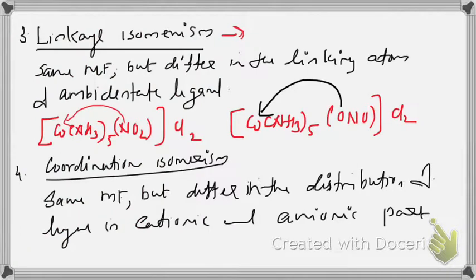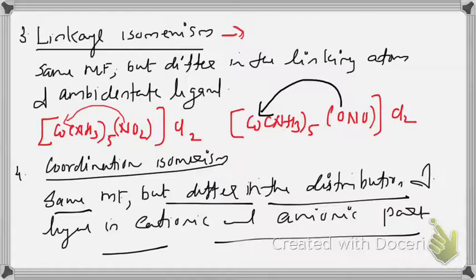That is linkage isomerism. And the fourth one is coordination isomerism. They have the same molecular formula, but they differ in the distribution of ligands in the cationic and anionic parts. To exhibit this kind of isomerism, one condition is that both cation and anion should be complexes.